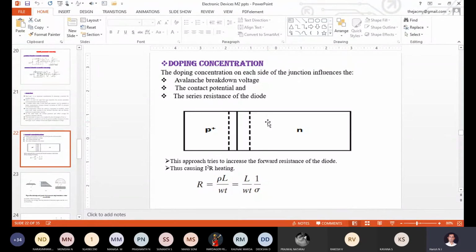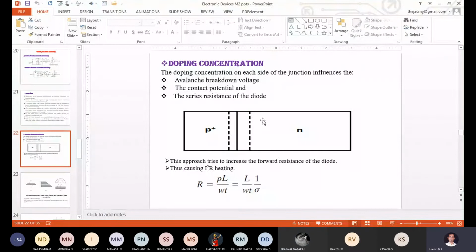So in this condition, when you bias this PN junction diode in the reverse mode, which side does the depletion region penetrate more, the P plus side or the N side? The N side, correct.